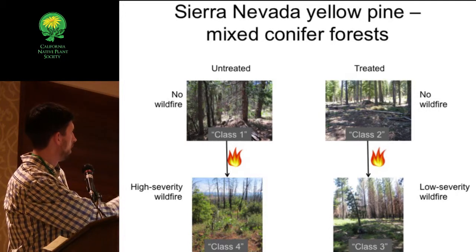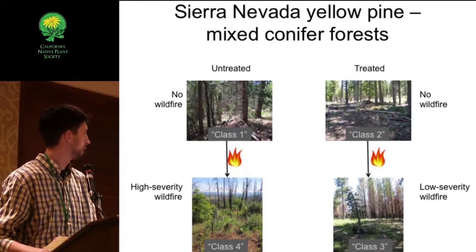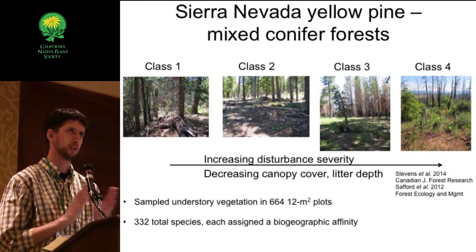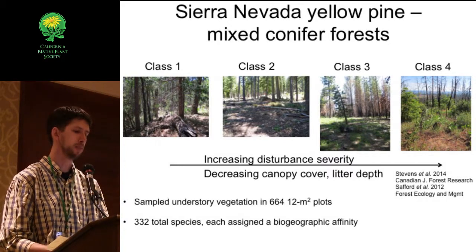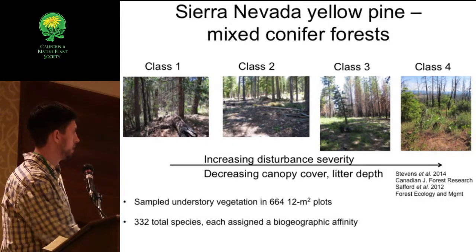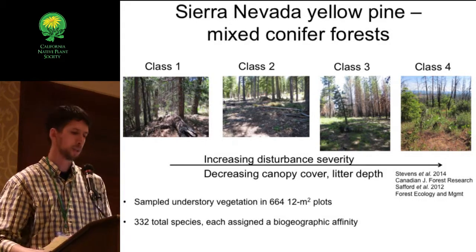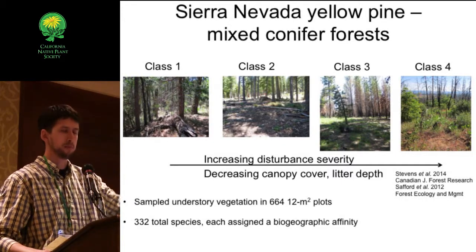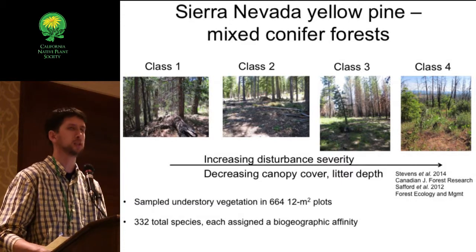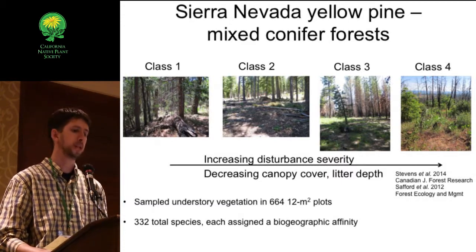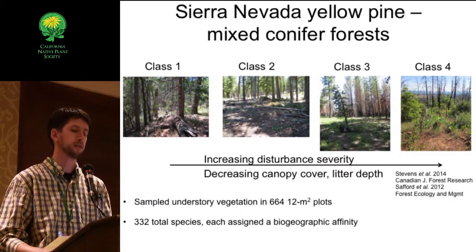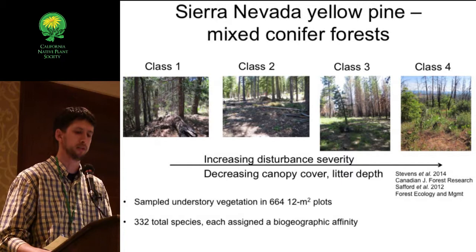So you can see visually what this factorial combination looks like here. For the purposes of this talk, I'm going to be arranging them on sort of a linear continuum of disturbance severity. So from class 1 to class 4, we have increasing disturbance severity. These two classes had wildfire. And associated with this, we have some other work to show that the changes are basically what you would expect. So as you increase disturbance severity, you're seeing a decrease in canopy cover, a decrease in litter depth and litter cover, and an increase in bare ground cover in the 2 to 3 year period after fire.